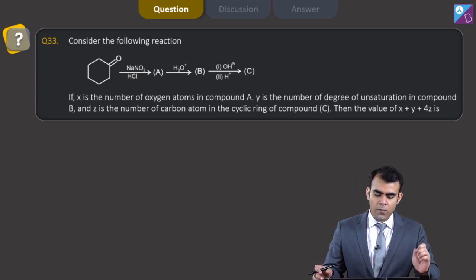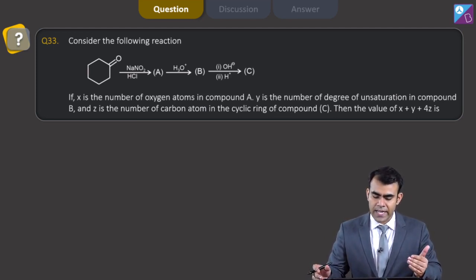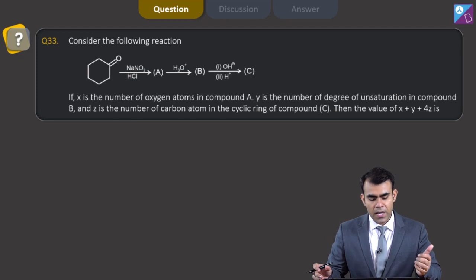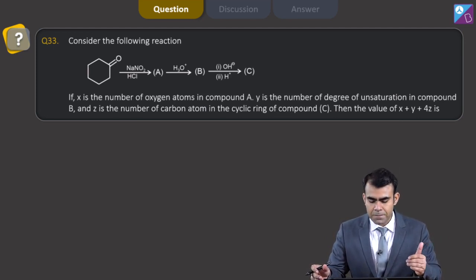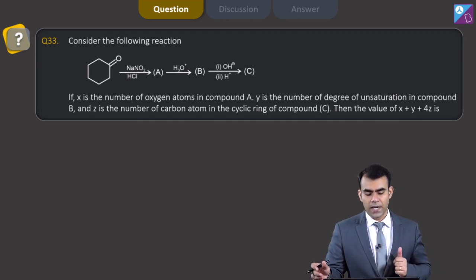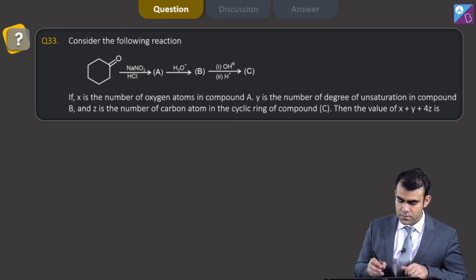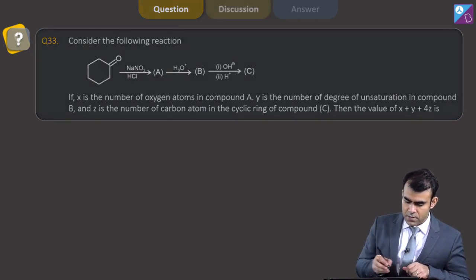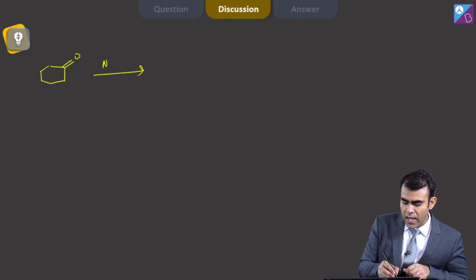If X is the number of oxygen atoms in compound A, Y is the number of degrees of unsaturation in compound B, and Z is the number of carbon atoms in the cyclic ring of compound C, then find the value of X plus Y plus 4Z. Now here we have cyclohexanone and I am reacting it with NaNO2 and HCl.